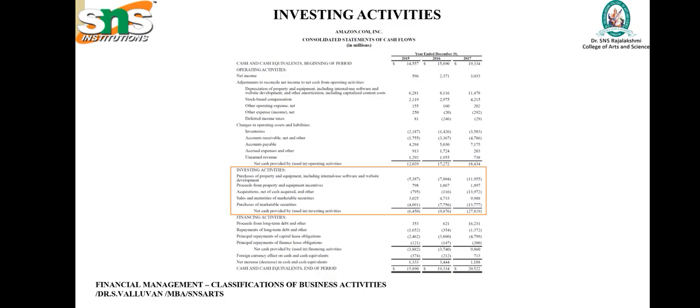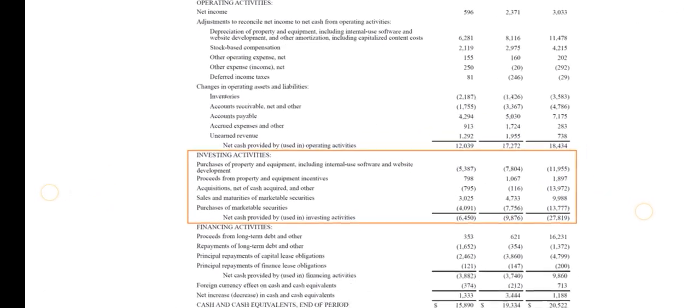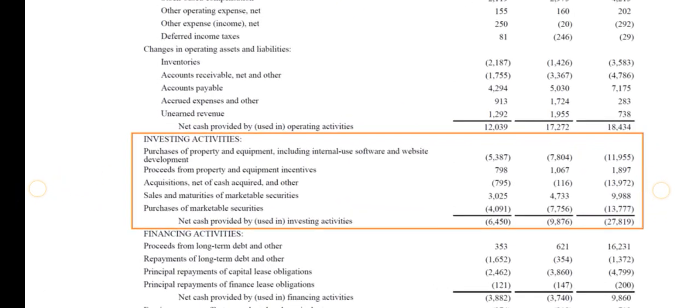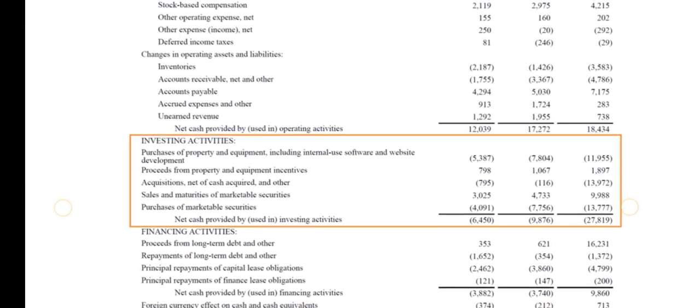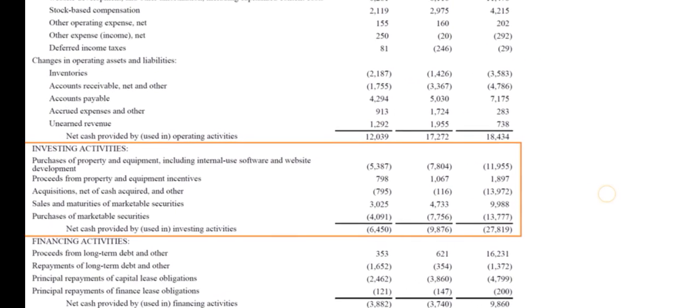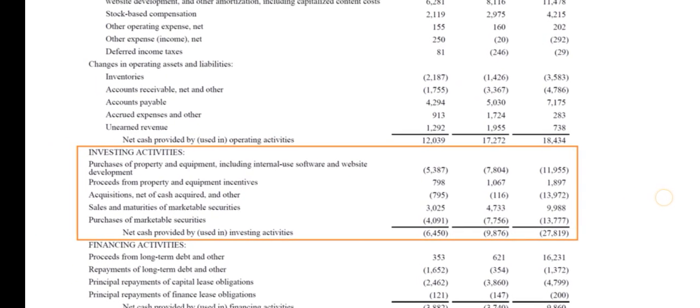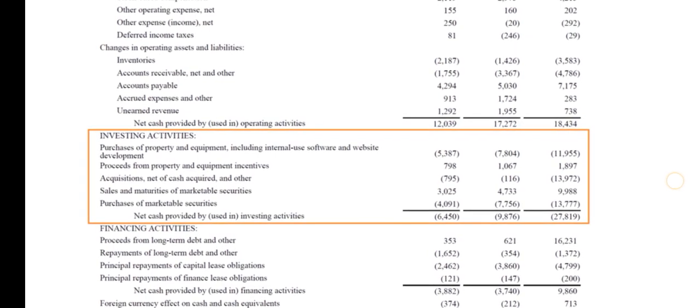This slide depicts the Amazon company's consolidated statement of cash flows. We can look at the cash flow statements. The investing activities of Amazon are highlighted.